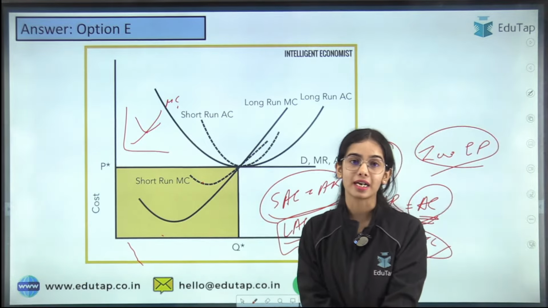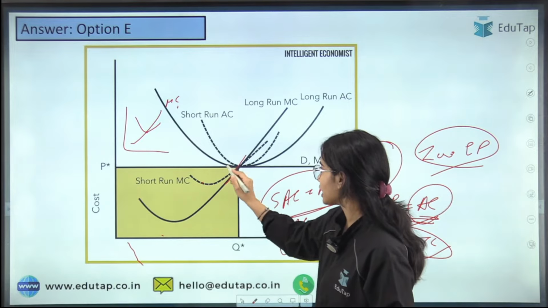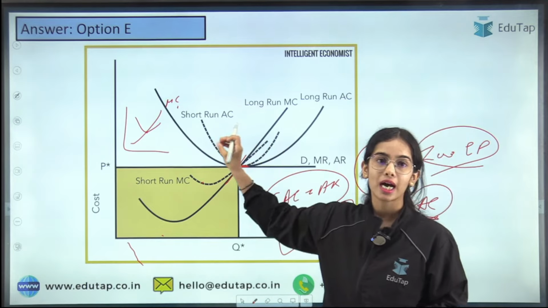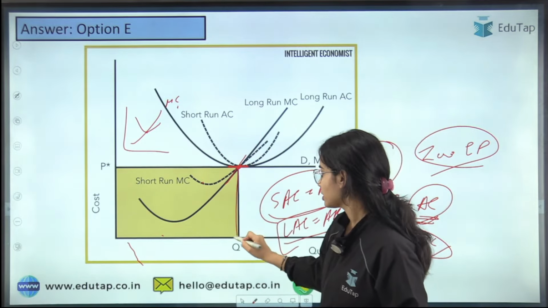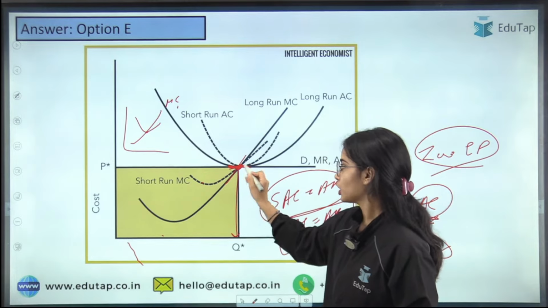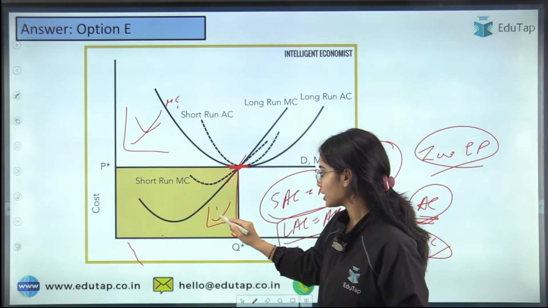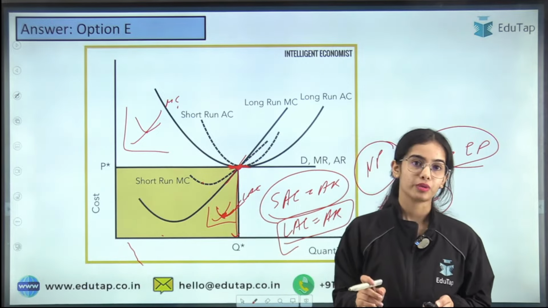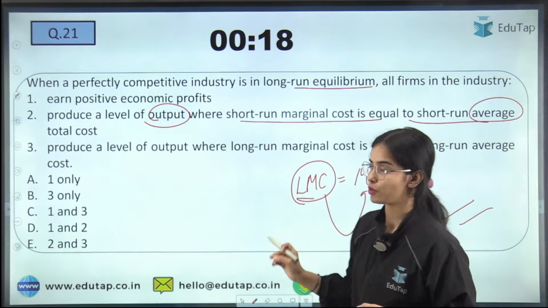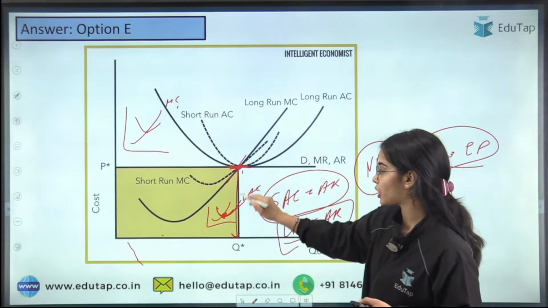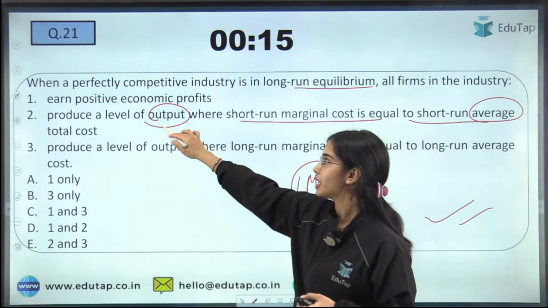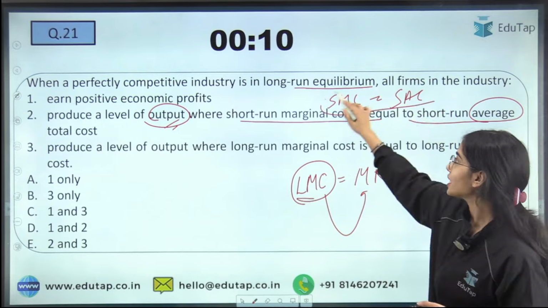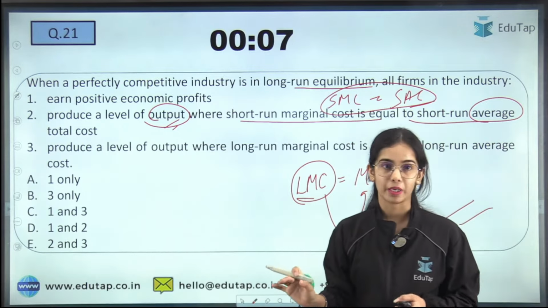That's why the marginal cost is cutting the average cost here. The long run marginal cost and short run marginal cost are cutting the average cost at the equilibrium point where they are meeting. So the long run marginal cost is cutting the long run average cost at the minimum point. That means the production is happening at the minimum, where the short run marginal cost is equal to the short run average cost.